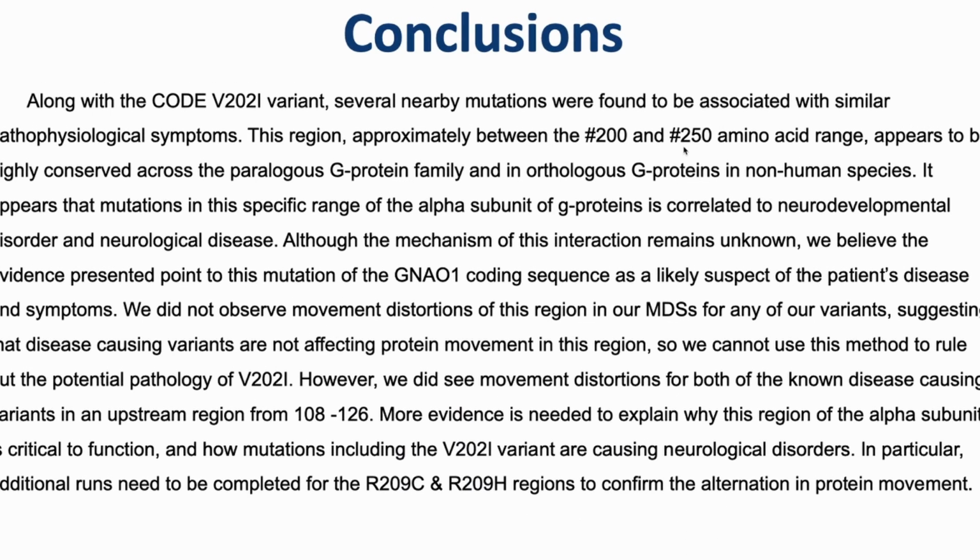So in conclusion, we believe that the mutations in the G-alpha subunit in the amino acid range of 200 to 250 appear to be correlated to neurodevelopmental disorders and neurological diseases. Furthermore, we believe that the mutation of the GNAO1 coding sequence to be a suspect of the patient's diseases and symptoms. However, we can't at this time determine how the mutations are causing the neurological disorders or why this region of the alpha subunit is critical to function. And potentially additional runs, particularly of the R209C and R209H regions, need to be done to confirm the alteration in protein movement.